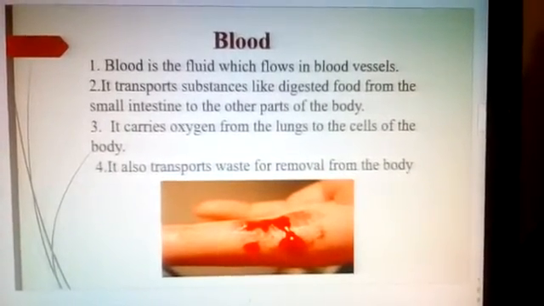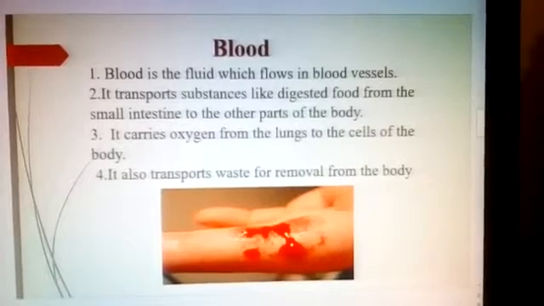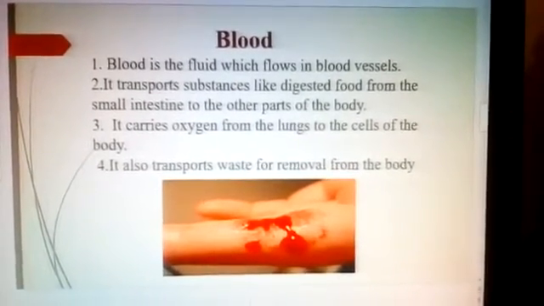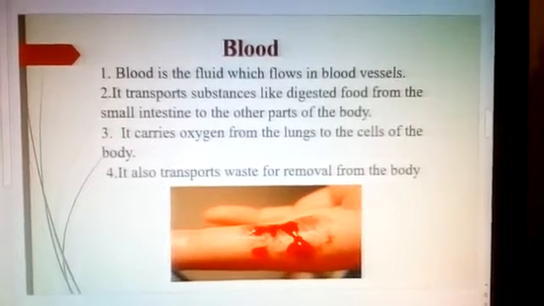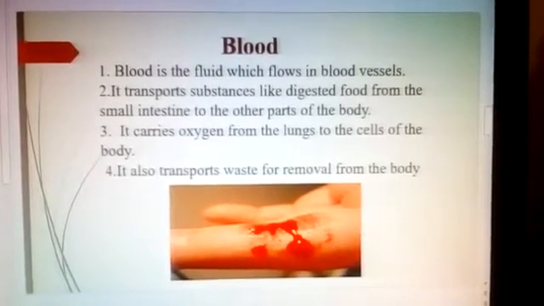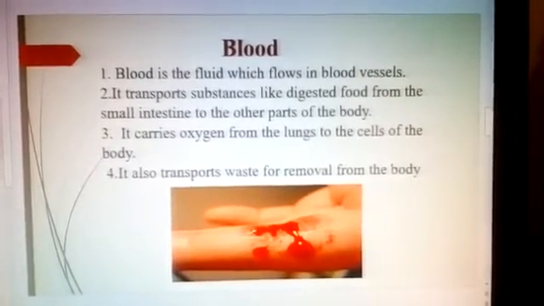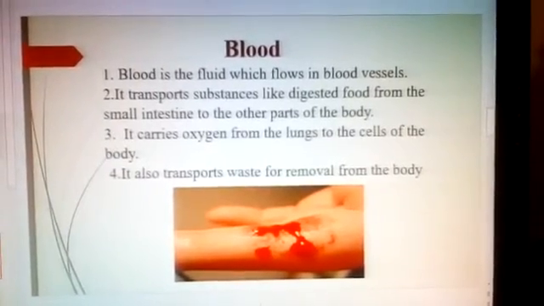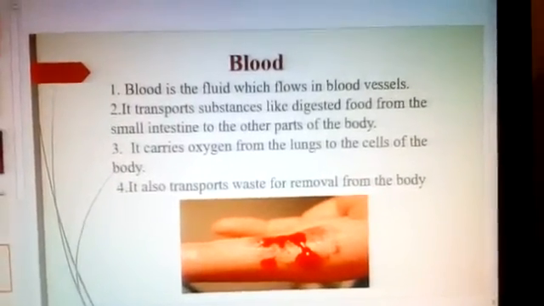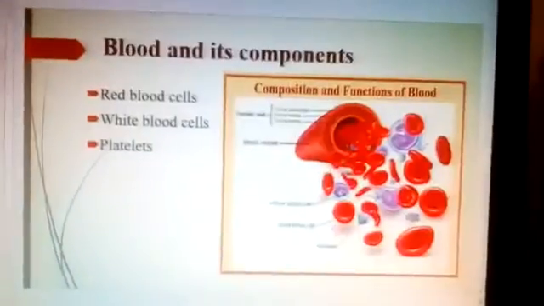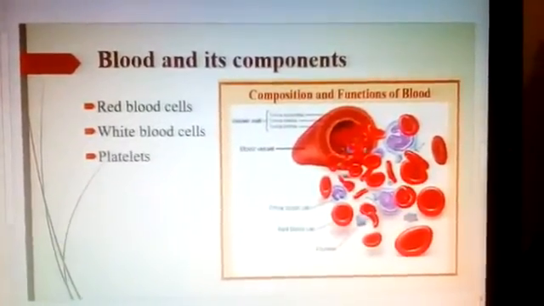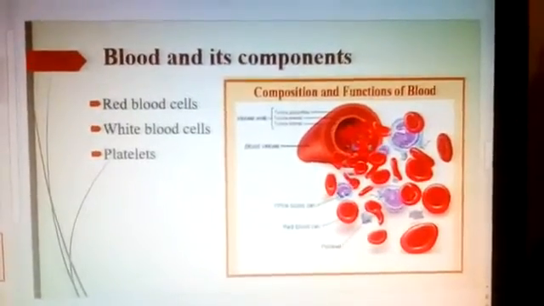And also the blood carries oxygen from the lungs to the cells of the body, pure oxygenated blood. And it also transports waste for the removal from the body.